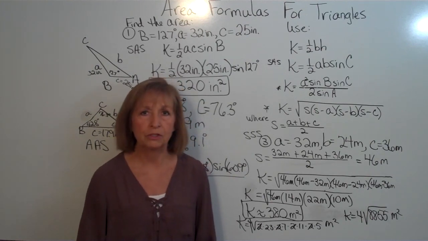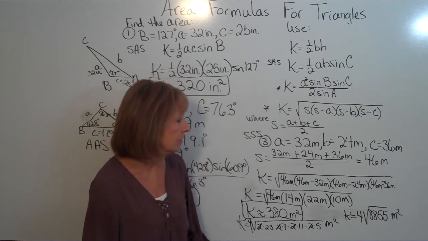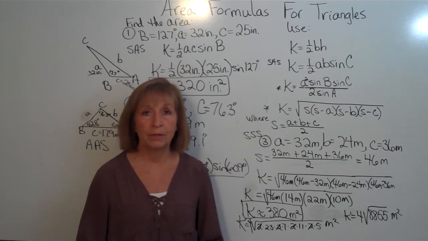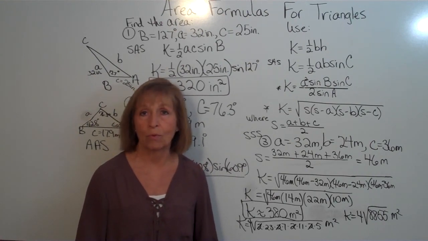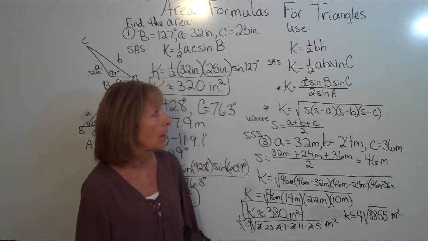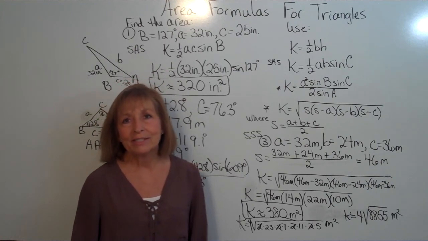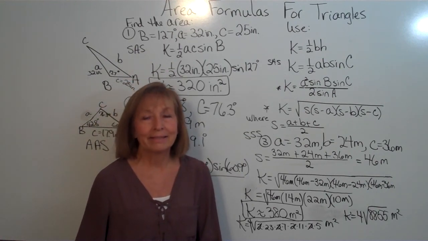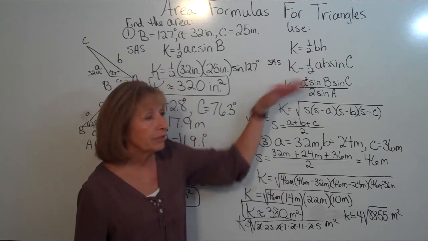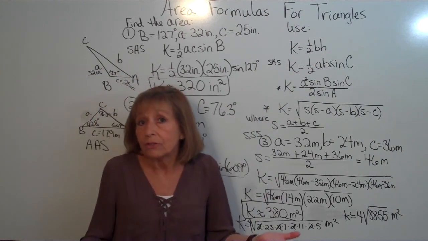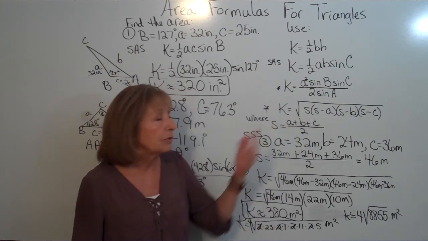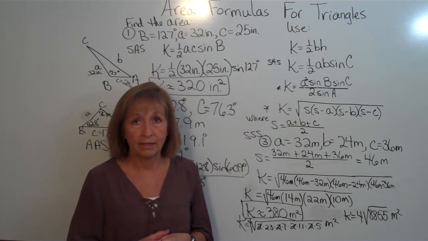So hopefully you've been able to follow along and see that there are a lot more situations with triangles and finding the area of triangles than you were led to believe in your geometry course or in classes prior to that. The main reason is you have to wait until trig for the formulas that involve the trig functions, and you have to wait until you know how to work with radicals before you can do Heron's formula.